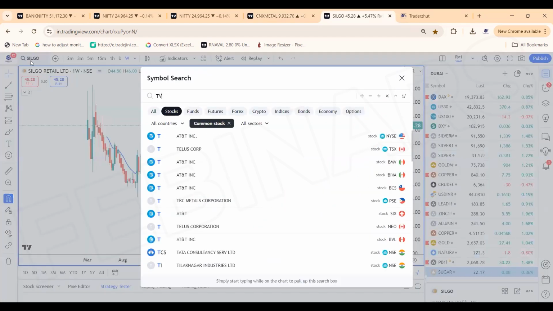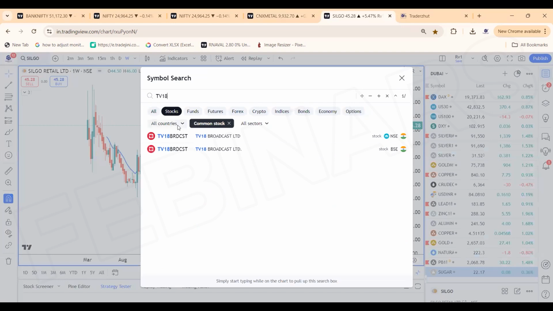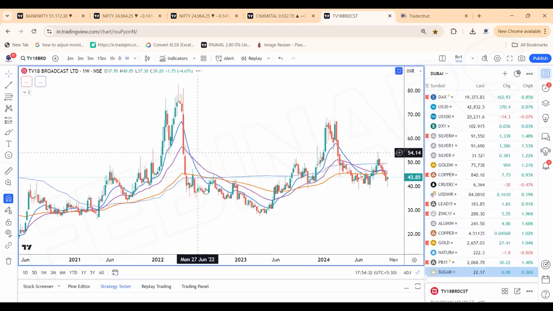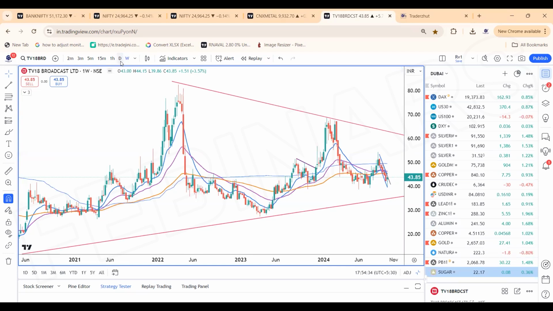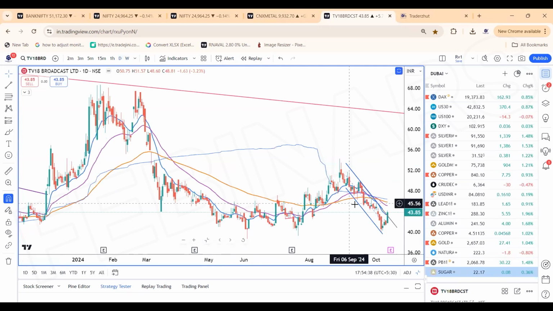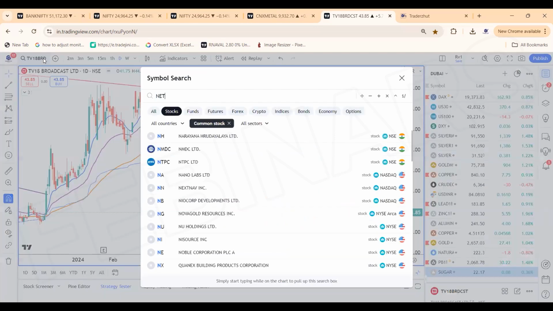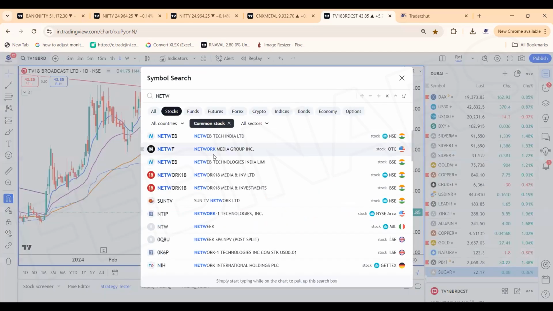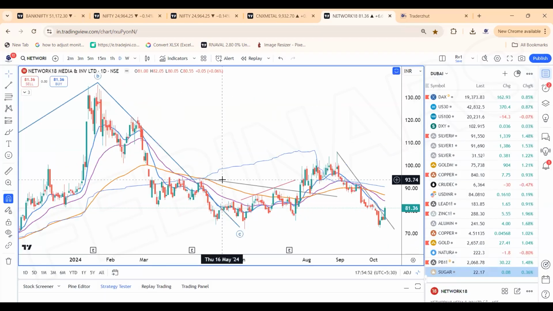And on the cash front, we are seeing a TV18 chart which looks good. Weekly we have made an X pattern, and the stock has broken out of the lower channel where the pattern channel breakout has occurred. Similarly, Network 18, the lower end channel breakout is seen. So we like these couple of stocks in the media sector and Silgo retail in the cash counter.